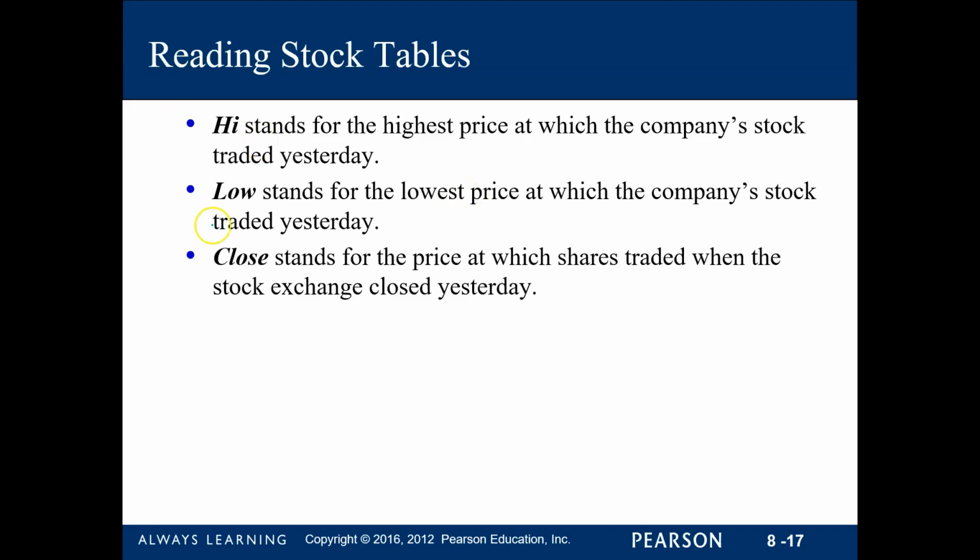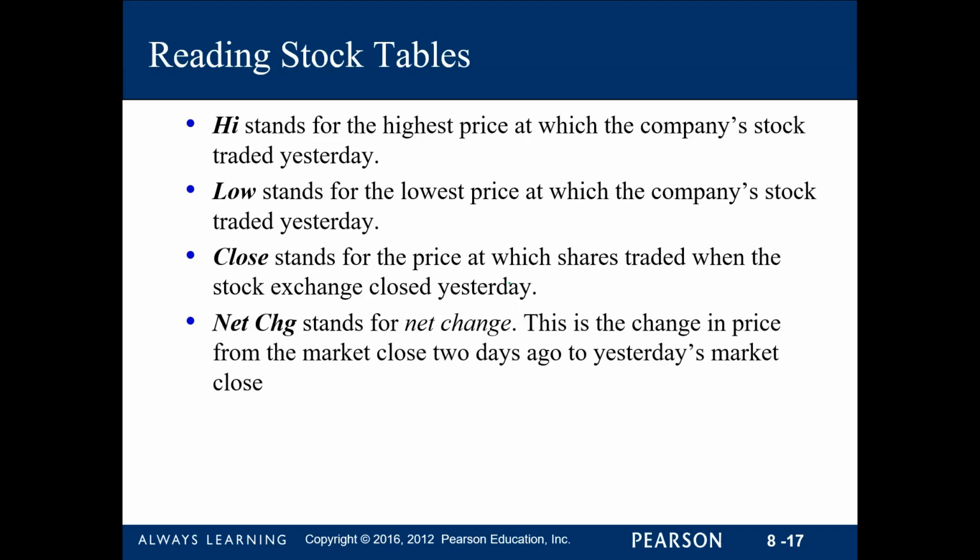Okay, so when you see the close column on the table, it's actually the price at which the shares were traded on the stock exchange yesterday. All right, and then the net change is the change in price from the market close two days ago to yesterday's market.